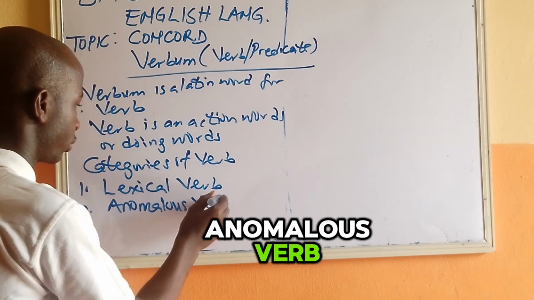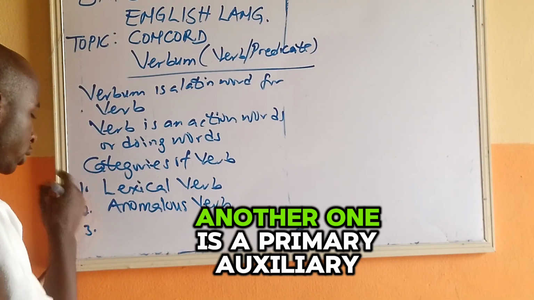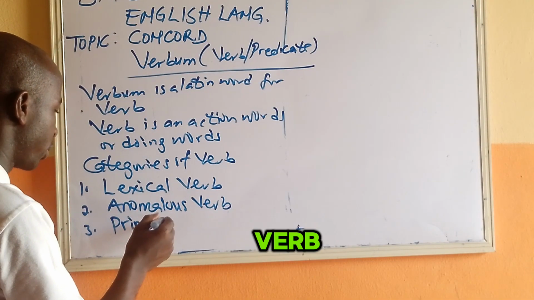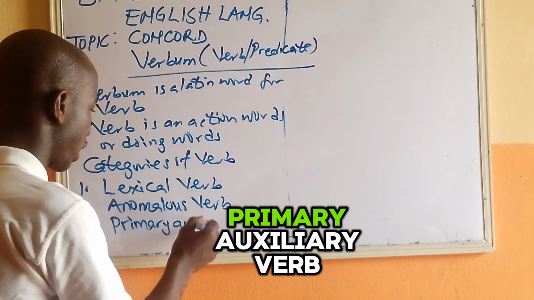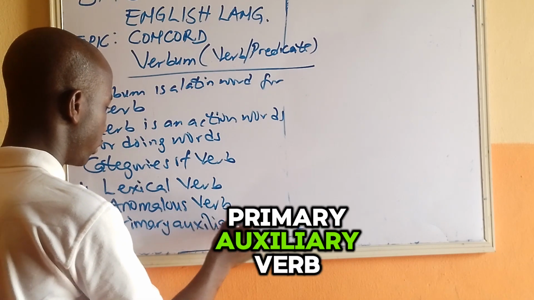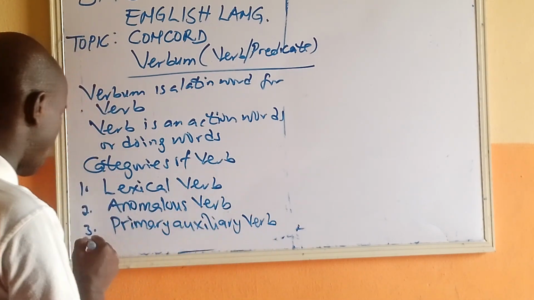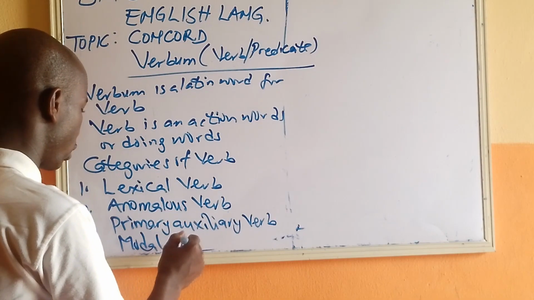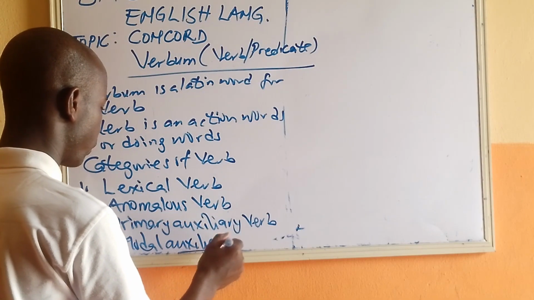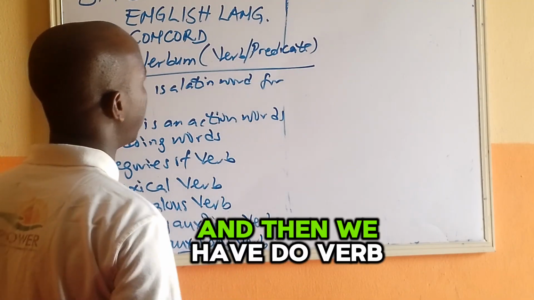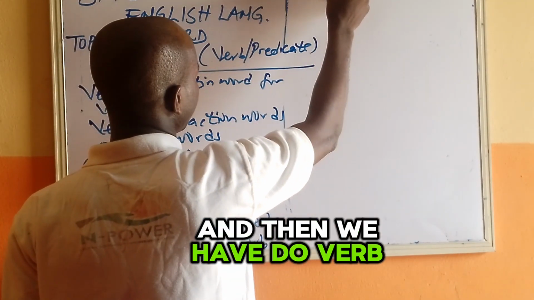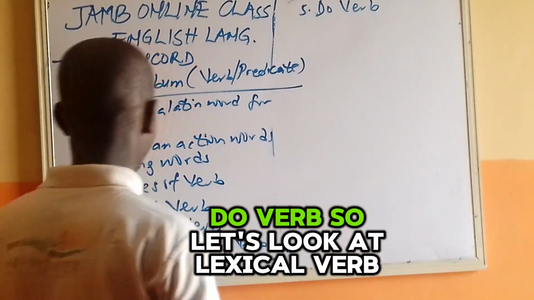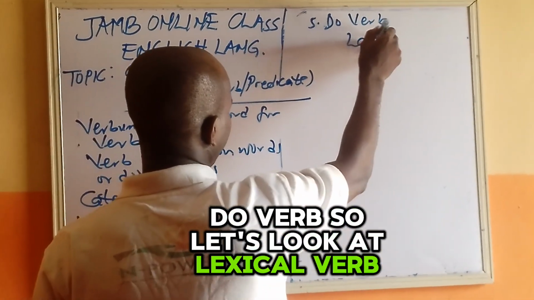Another one is primary auxiliary verb. Another one is modal auxiliary verb. And then we have do verb.